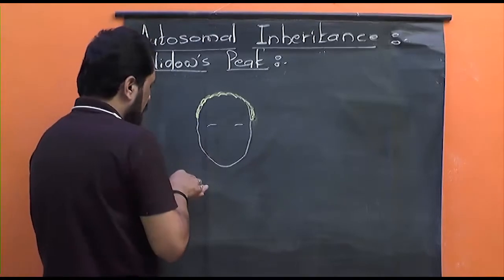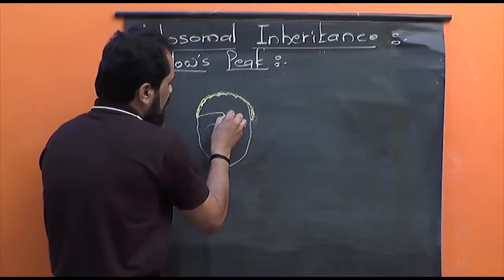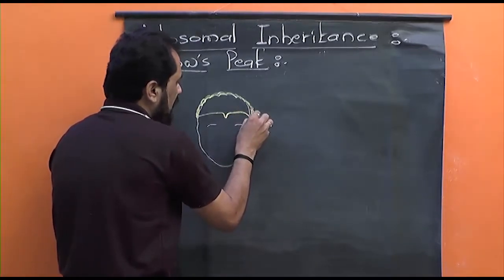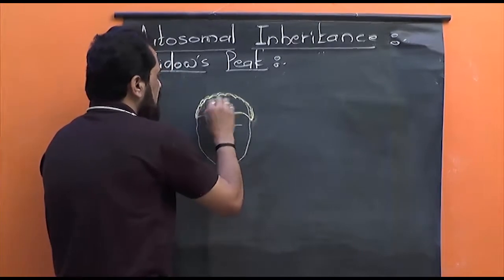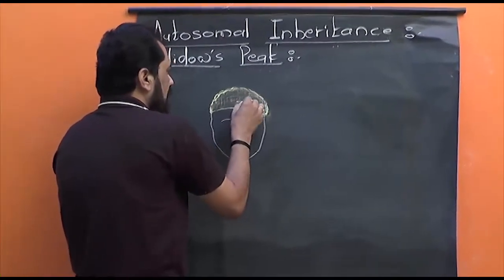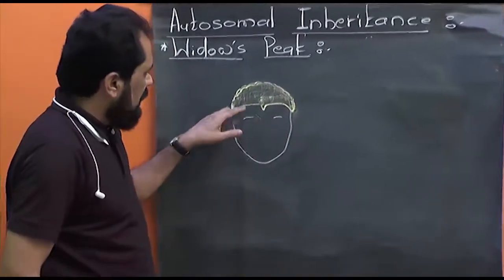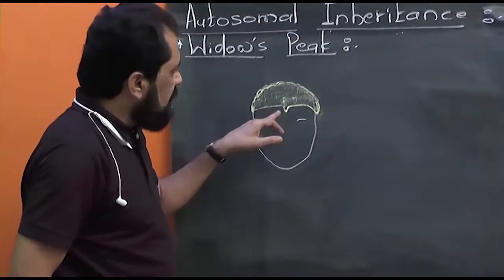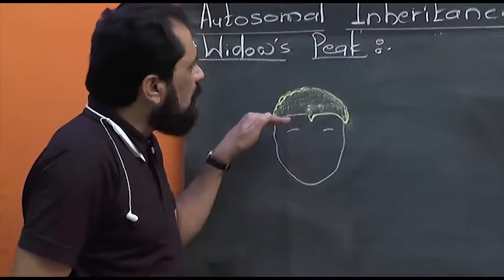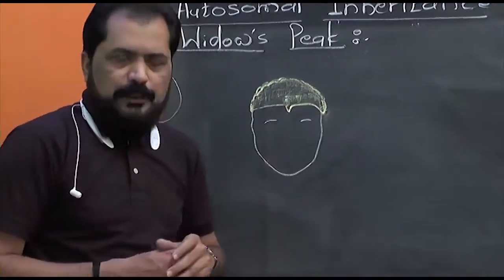Now, on the forehead, if there is a presence of such a distinct V-shaped hairline, here with the help of yellow chalk, I am going to show the hairs. You can see, in this individual, a distinct V-shaped hairline is seen on the forehead, exactly at the middle. It is known as the widow's peak.